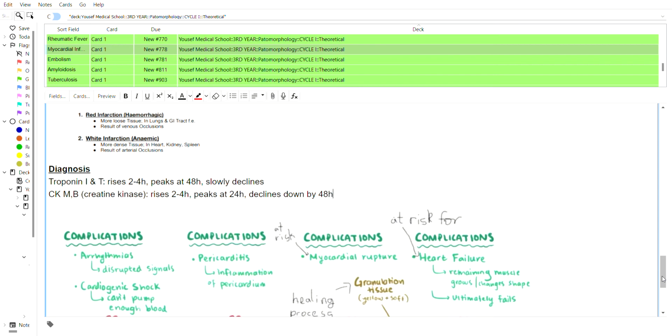The diagnosis, the main ones being troponin I and T. They will rise within 2 to 4 hours, and they will peak at 48 hours and then from there on slowly decline. Whereas the faster option would be CK, or creatine kinase, which also rises in the 2 to 4 hours, but it will already peak at 24 hours and decline down by 48 hours. So we can see that by the time creatine kinase declines, troponin will have just peaked, meaning creatine kinase is the faster one out of both markers.